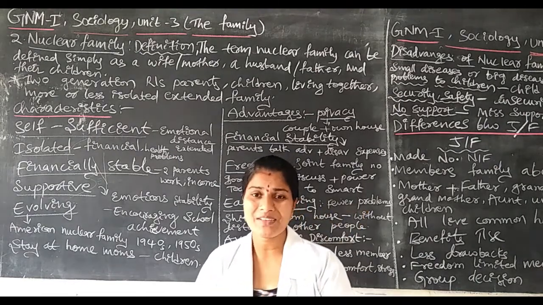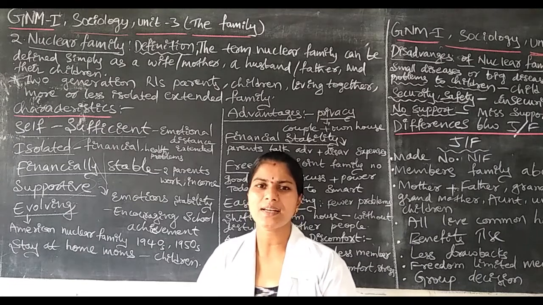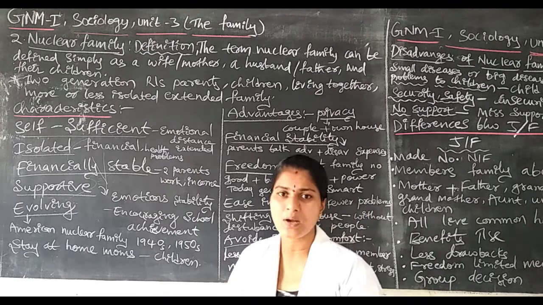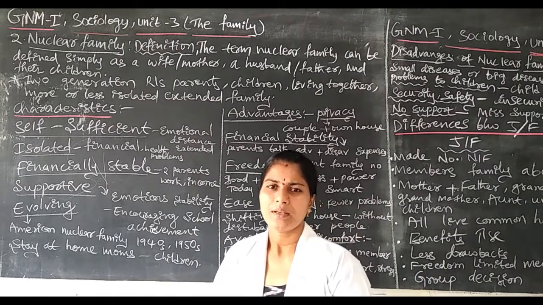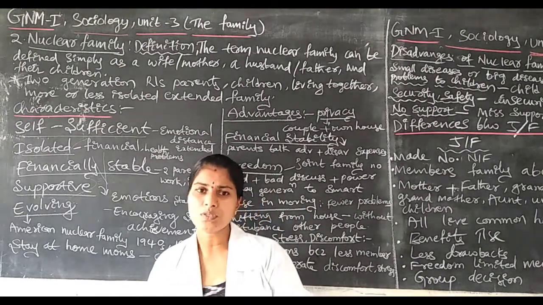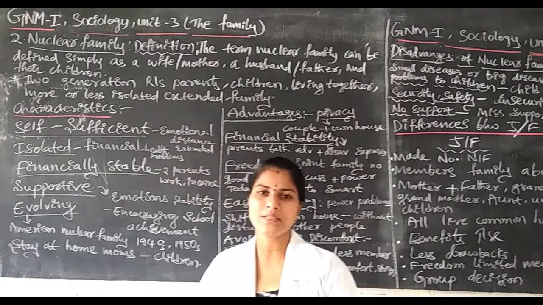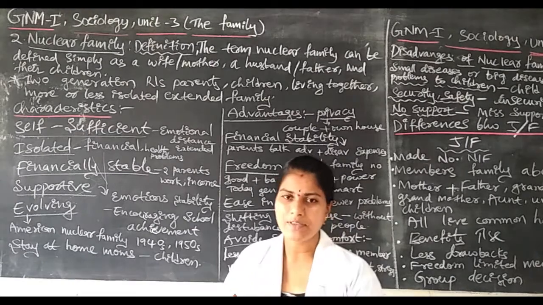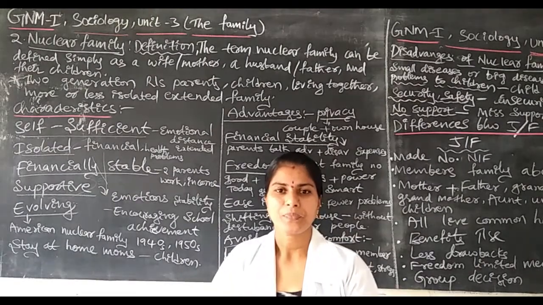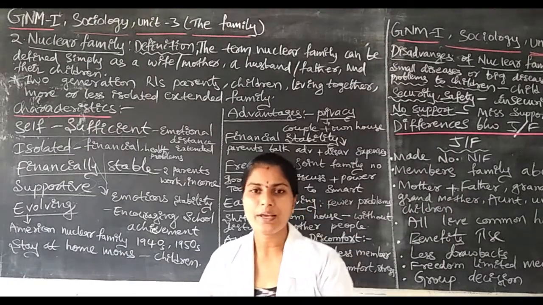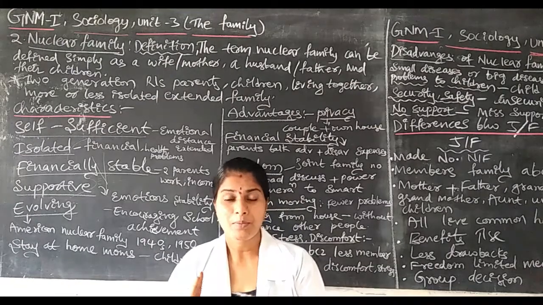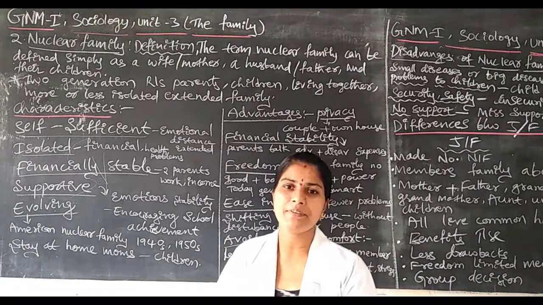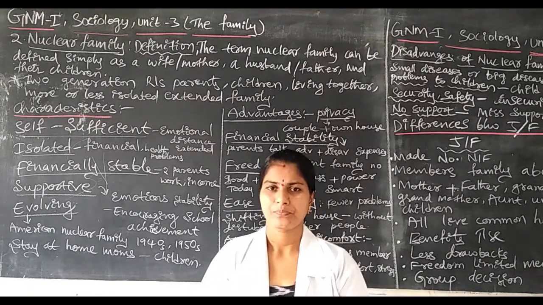There is no privacy for the parents or children. There are so many strikes and struggles. But here there are no strikes, no struggles, no crowdedness. Here they have a lot of freedom. In the nuclear family they have problem solving techniques. So much privacy is there for the parents and children.